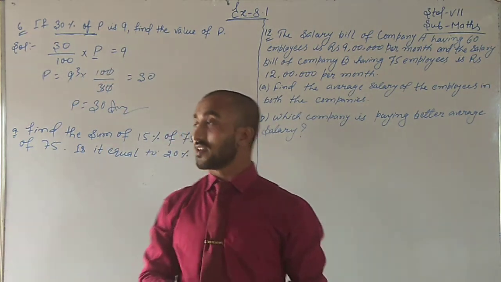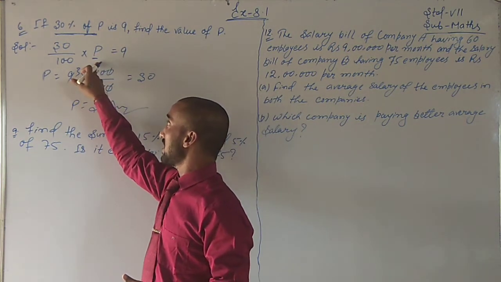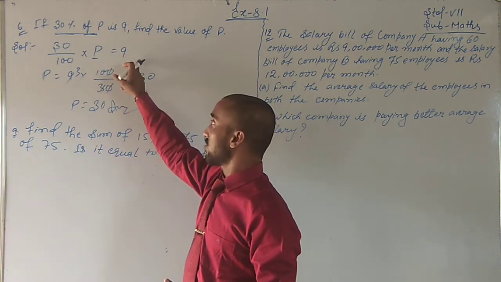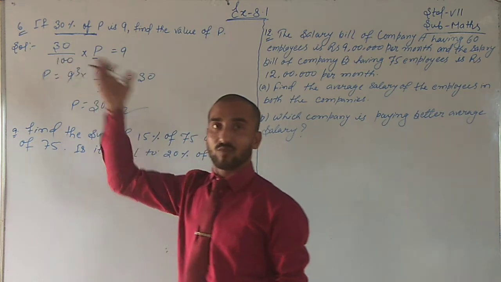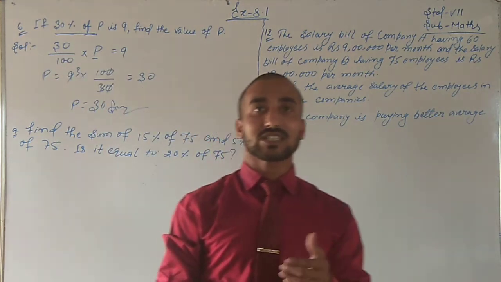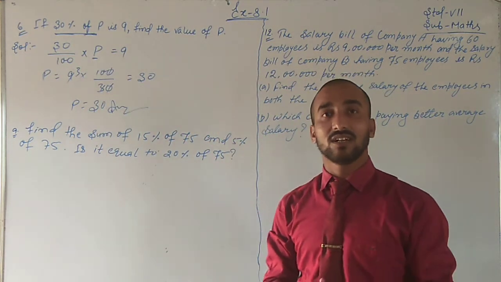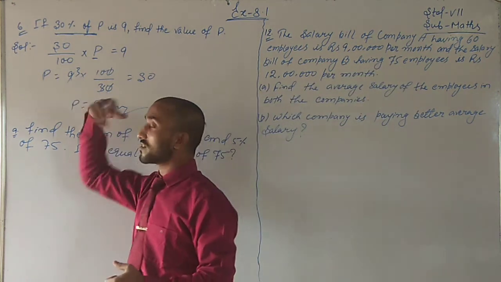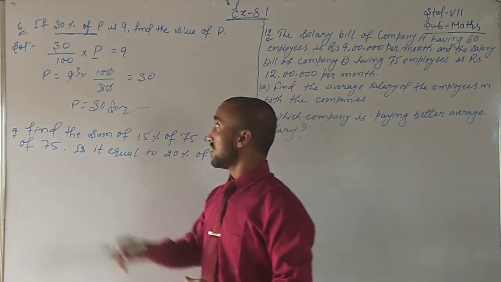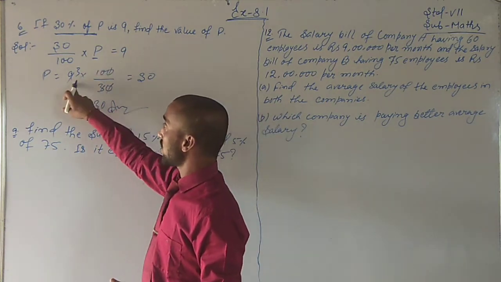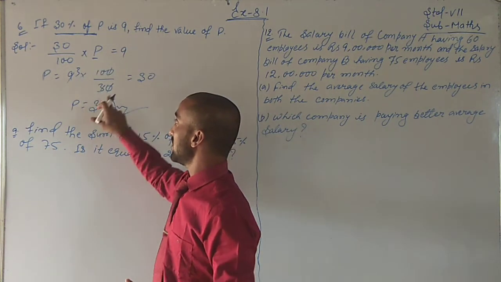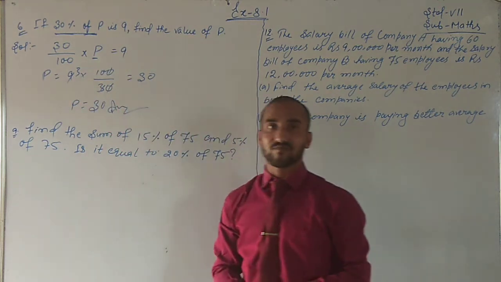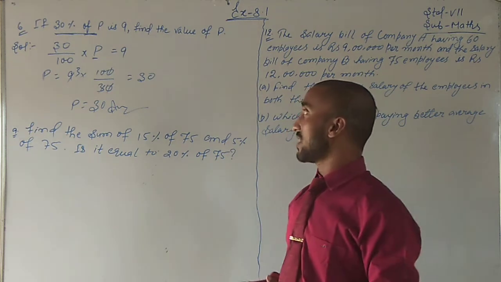Now we have to find the value of P. This term will be transposed to the right-hand side, and it will become reciprocal. The number in the numerator will be transferred to the denominator, and the number in the denominator will be transferred to the numerator. So after transposing, it is 9 into 100 by 30. 0 and 0 cancel, 3 threes are 9, 3 into 10 is 30. So I hope students you came to know.